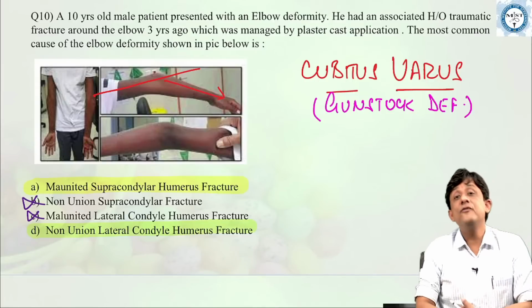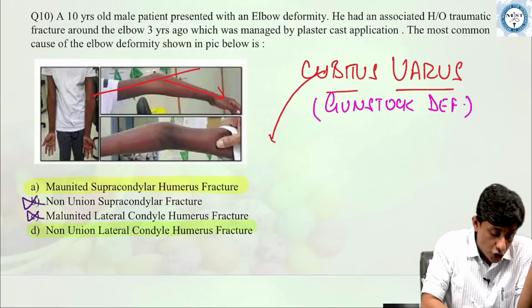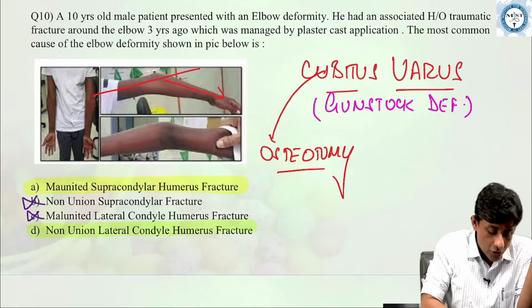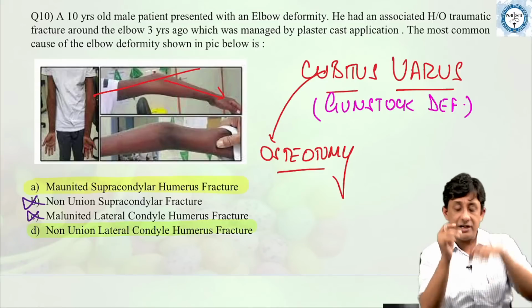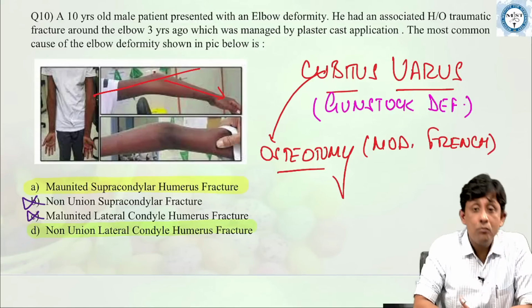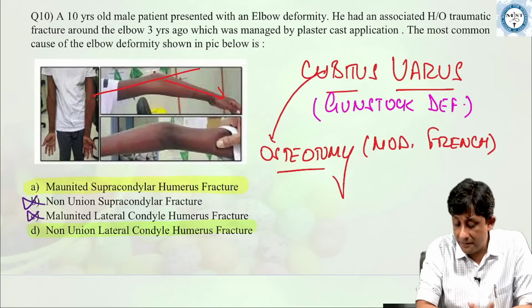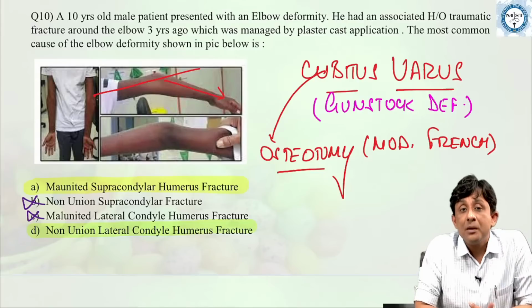so you have a bone which is causing a deformity. So, you do an osteotomy. You cut the bone and straighten it. So, the osteotomy which is done is called a modified French osteotomy. Modified French osteotomy is the answer for malunited supracondylar humerus fracture.